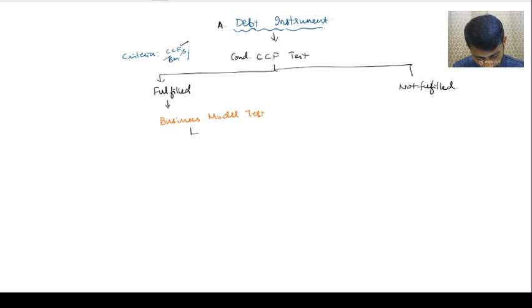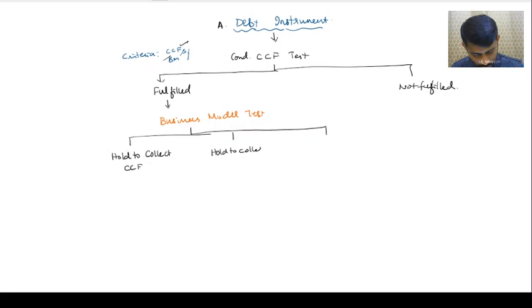Now the business model test. How many types do we have in a business model? Three types. Hold to collect contractual cash flow. Next, hold to collect contractual cash flow and to sell financial asset. Third one, other business model.